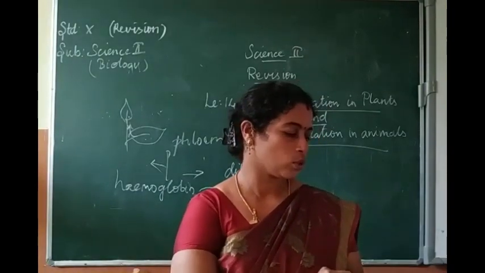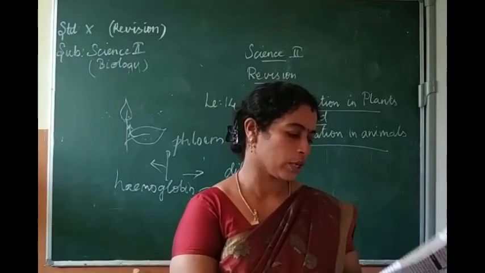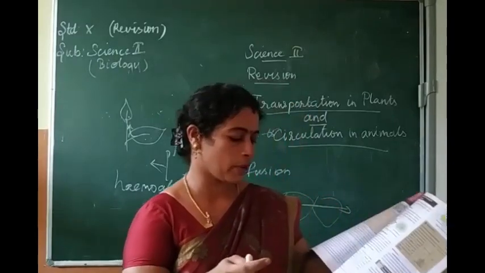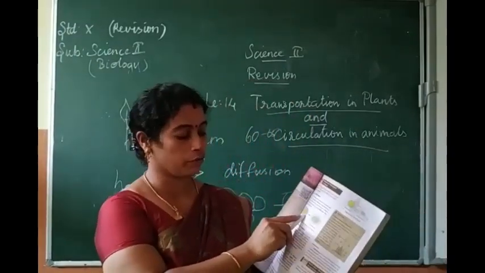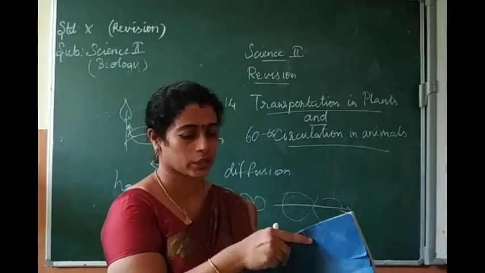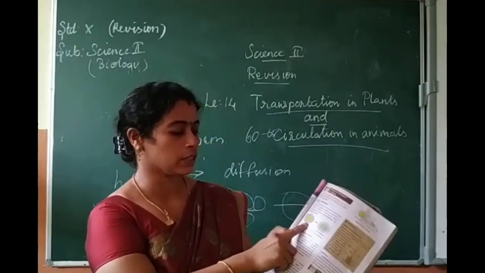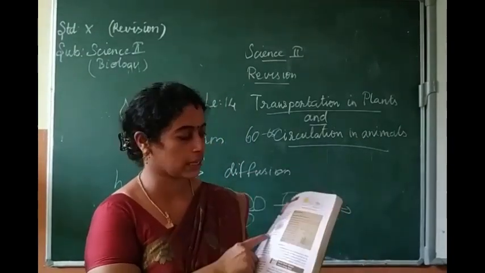Okay, then next one, study the diagrams. Page number 201, you can see the diagram. What is diffusion? Sometimes they will ask you to draw the diagram to indicate the difference before and after diffusion. Just see the diagram.